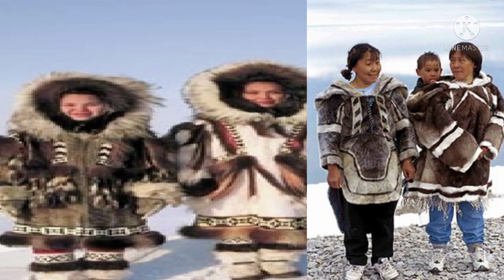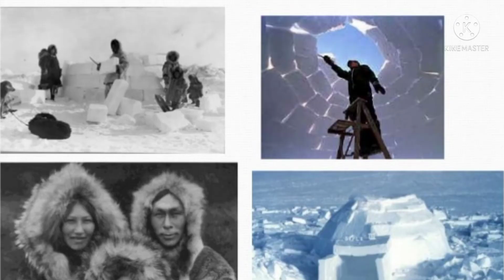In the North Frigid zone, Eskimos build their houses with snow blocks. Right? Students, you can see the picture. These houses are called igloos and these are airtight houses. As you all know students, the climate is very cold in the frigid zone. So what type of houses they build over there? They build igloos. These are airtight houses.